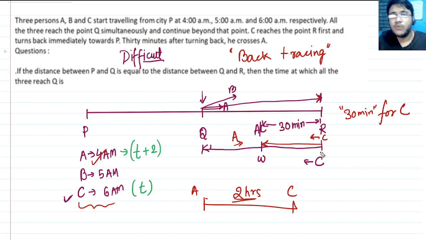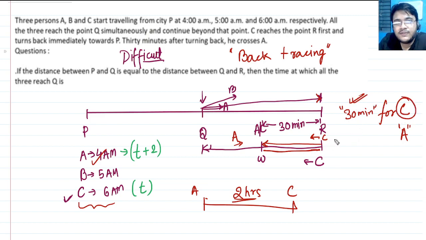So what will be the time? Now I ask you, what will be the time for A to traverse this distance? You always have to take distances, because it would not be the distance that A has already covered so far. I am only concerned with that specific distance, which C has traveled in 30 minutes. How much time will A take? Obviously 2 hours. But 30 minutes has already been done by C. Now the difference is 1.5 hours, or 1 hour 30 minutes you can say.